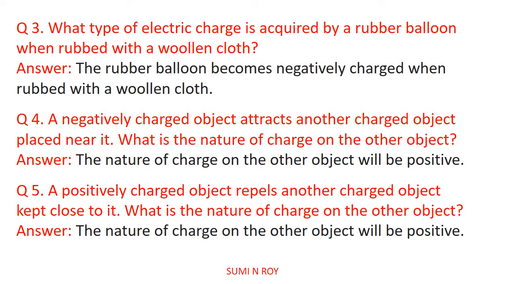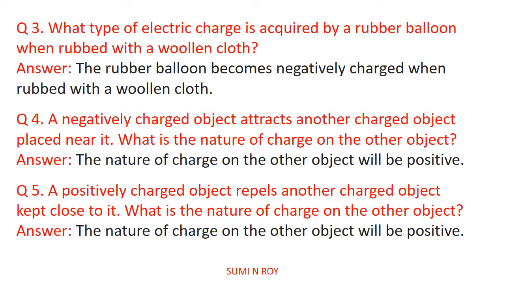The next question is, what type of electric charge is acquired by a rubber balloon when rubbed with a woolen cloth? The rubber balloon becomes negatively charged when rubbed with a woolen cloth because the rubber balloon receives the electrons. Now as it has more negatively charged particles, it becomes negatively charged.